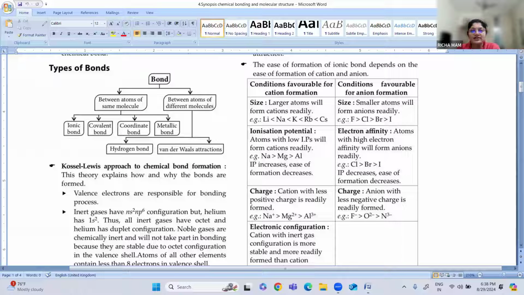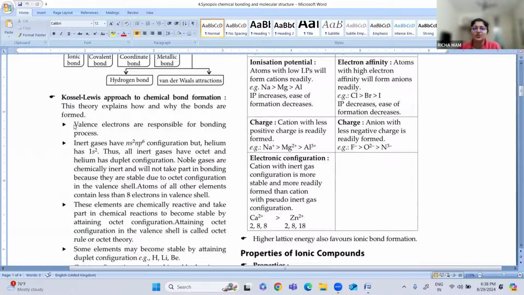Then in this chapter there is something called the Kossel-Lewis approach. The Kossel-Lewis approach is nothing but writing down how the electrons are distributed, the valence electrons, that is, writing the Lewis structures. This theory explains how the bonds are formed after arranging the outermost electrons.